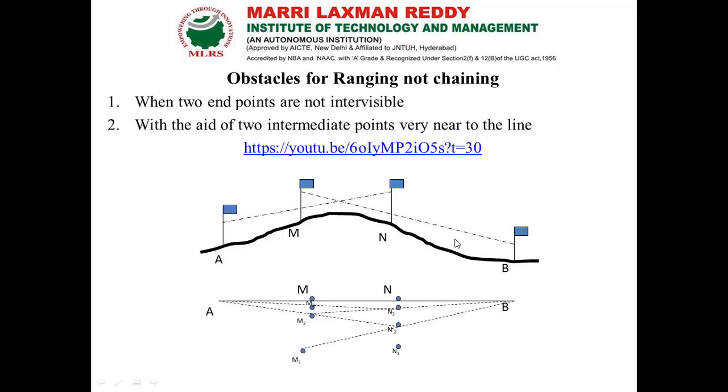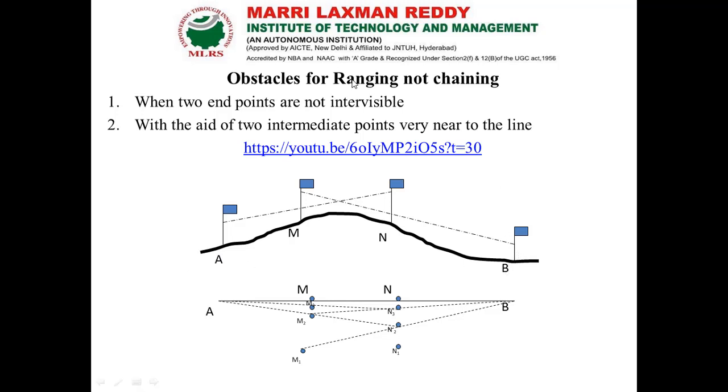So now obstacles for ranging but not for chaining. So when 2 points are intervisible, okay now, then we can do the ranging process. If the 2 points are not intervisible from each other, then we cannot do direct ranging.